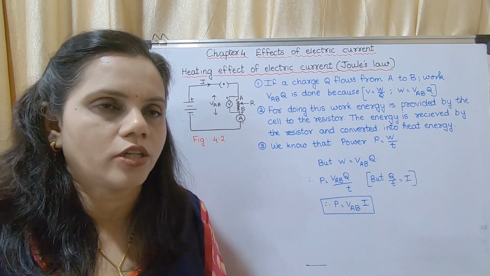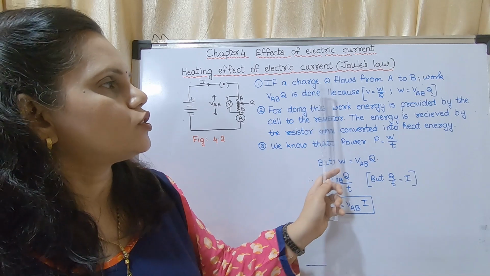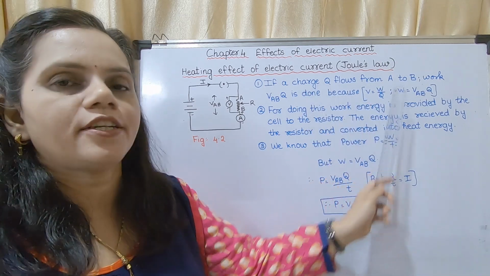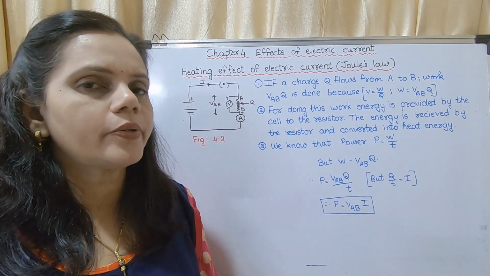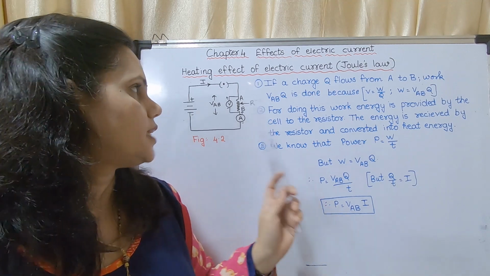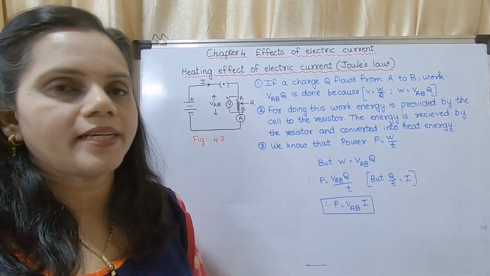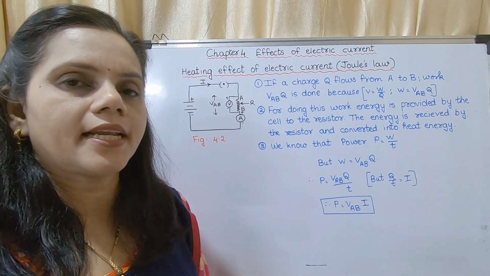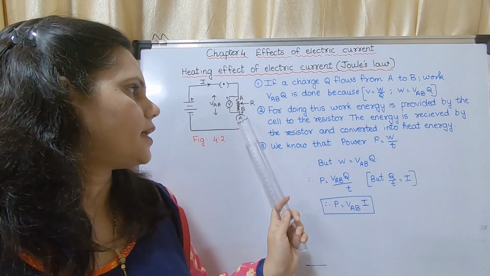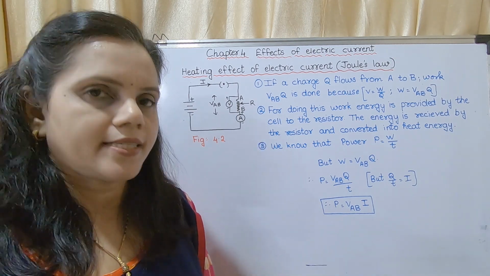Okay, it becomes hot. Now, if a charge Q flows from A to B, how will you measure the charge? The charge is measured by the voltmeter. You may see the voltmeter is connected in parallel and the ammeter is connected in series.